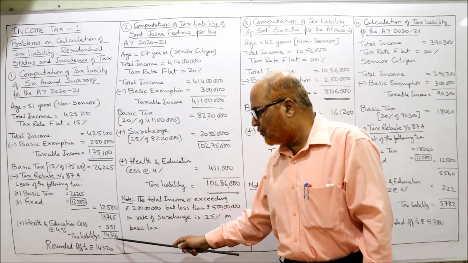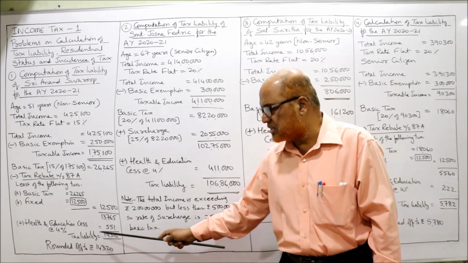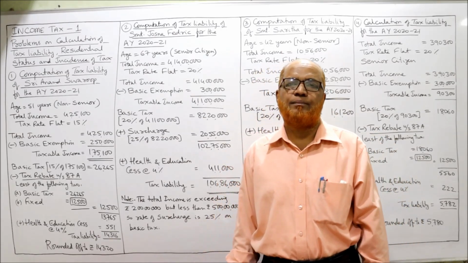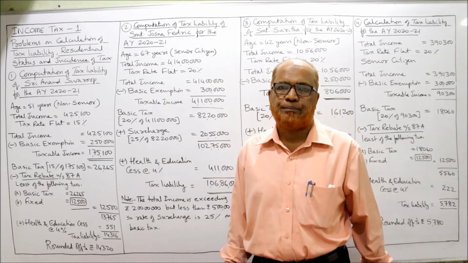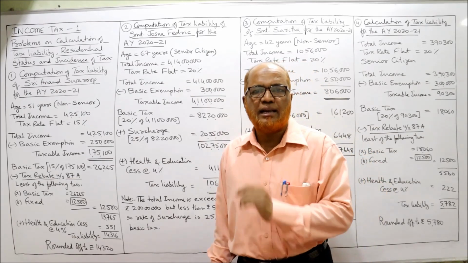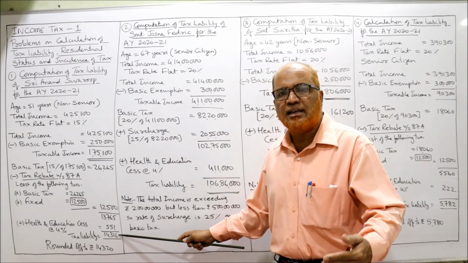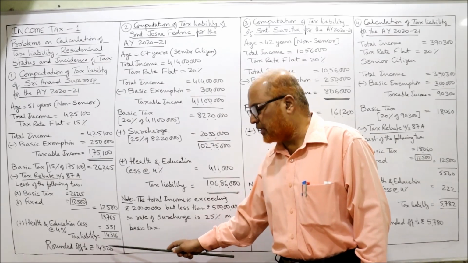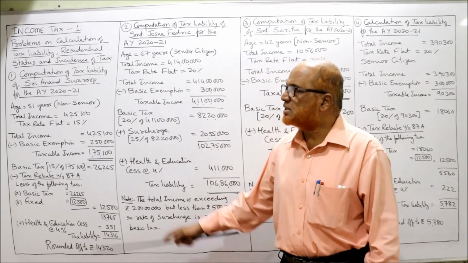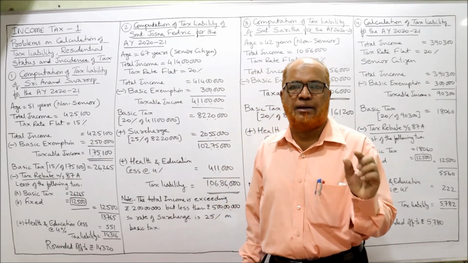Take the total: 14,316 is the tax liability. Now according to the provisions, the tax should be rounded off to the nearest 10. 10, 20, 30, like that we should take, we should not take 16. So 16's next 10 will be 20. So it will be rounded off to 14,320. That's all. This is the very first problem on calculating the tax liability.